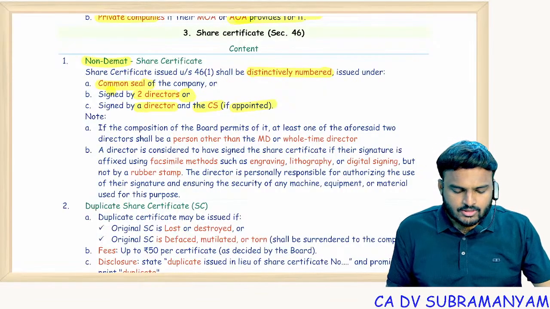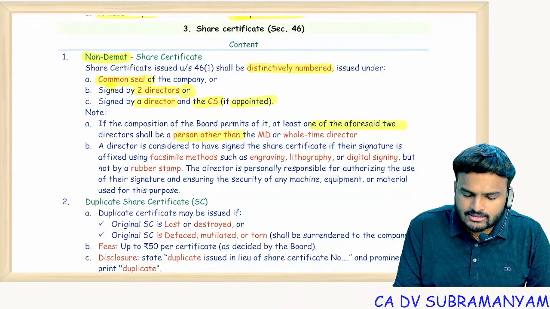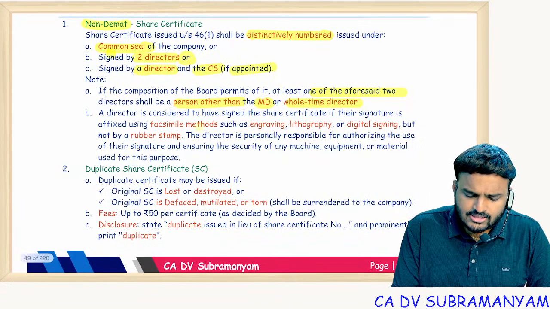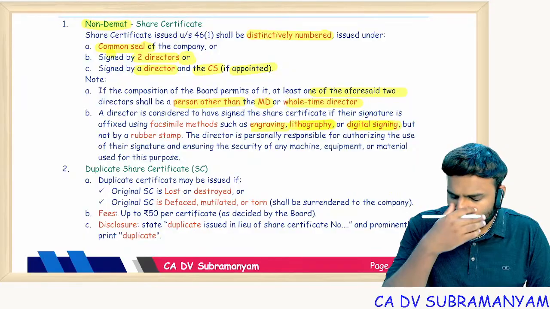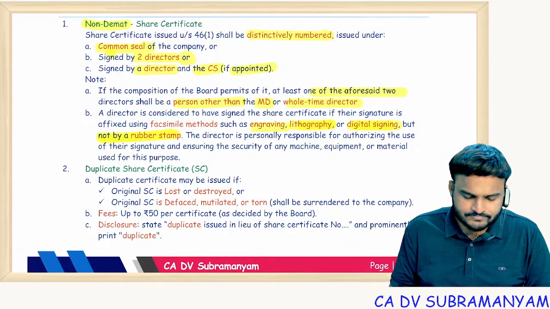If the composition of board permits, at least one of the aforesaid 2 directors shall be a person other than MD or whole-time director. So signature means you can affix a digital signature or lithography, engraving. All these methods are also allowed, but not by rubber stamp. Rubber stamp is not allowed.